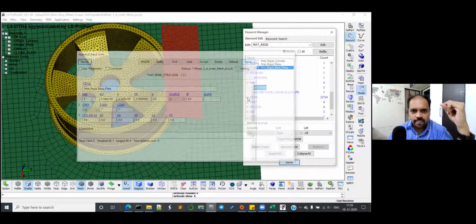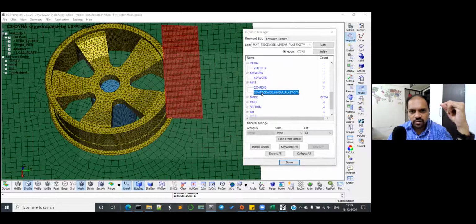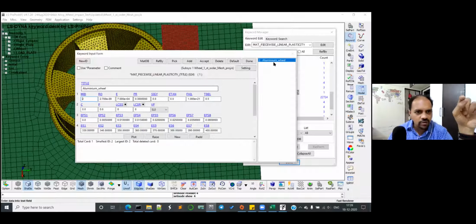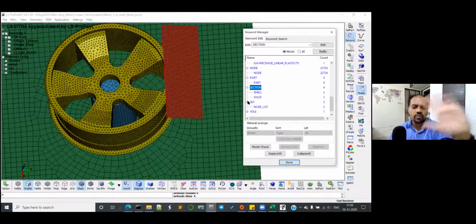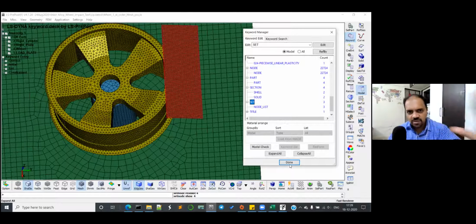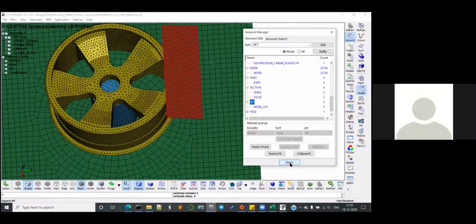Click on done. Then come to node. Yeah, this is correct. This is also fine. So forget about it. Node, there is nothing to do with it. Part, there is nothing which you can do. Section, we have checked already. Set is perfectly fine. Okay, so all things done step by step. Just save it. Now, if it is not running, the only thing is control cards.